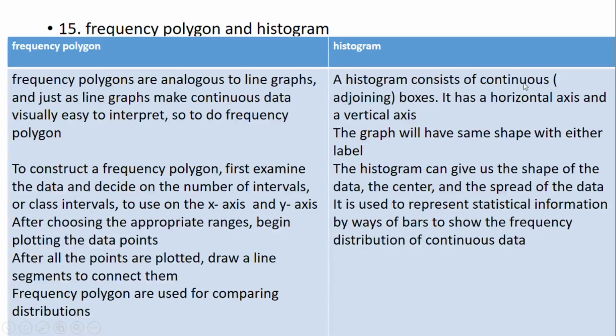Histogram consists of continuous boxes. You have a horizontal axis and vertical axis. The graph will have the same shape with either label. Histogram can give us the shape of data, center and spread of data. It is used to represent statistical information by way of bars to show frequency distribution of continuous data.